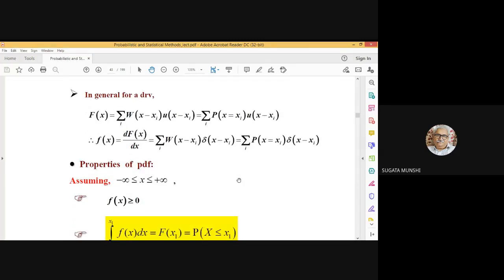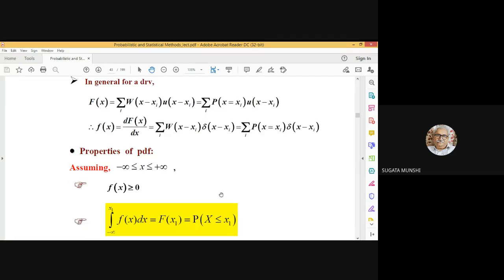Now come to the properties of the probability density function. So I may give you any expression for a function of x and ask you to ascertain whether the given function of x is a possible probability density function or not. Then you have to check the properties and find out.